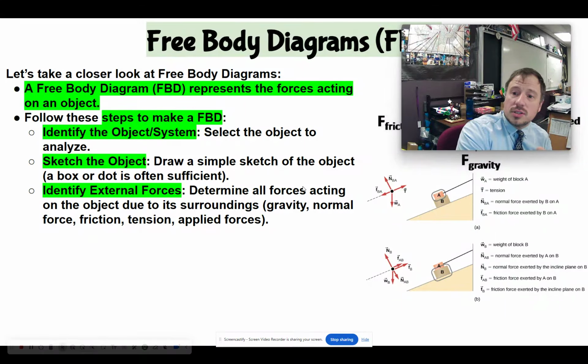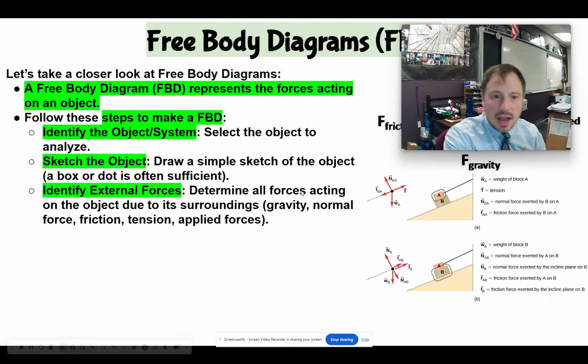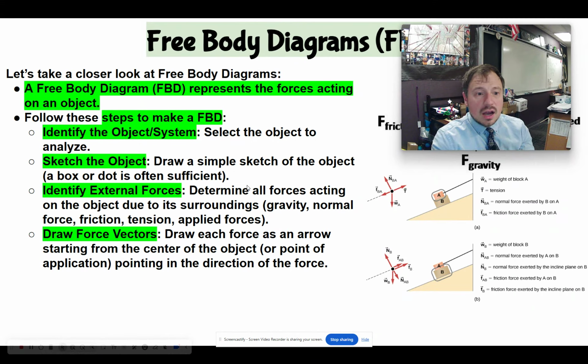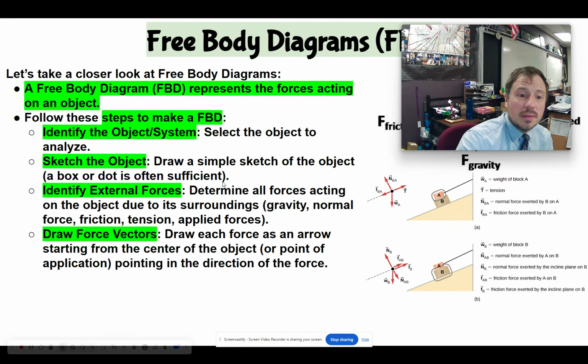Now, identify those external forces. So the ones we talked about: gravity, normal, friction, tension, applied forces, drag, whatever. Then you draw those force vectors. Draw a force as an arrow starting from the center of that object or that point, that dot of application, pointing in the direction of the force. So it's going to be pointing out, right?